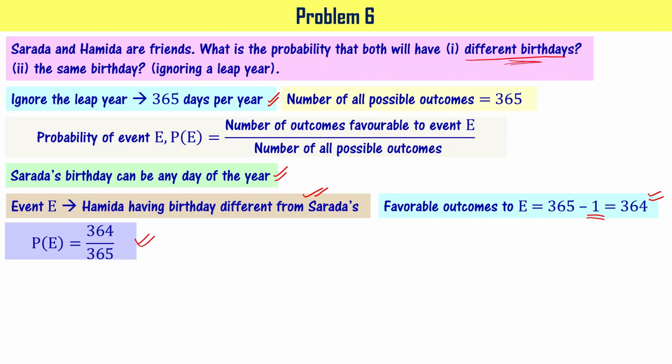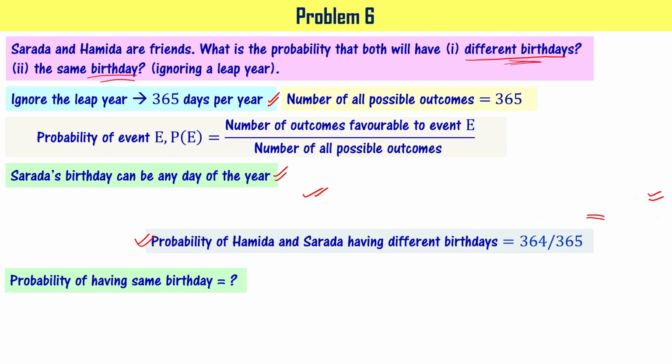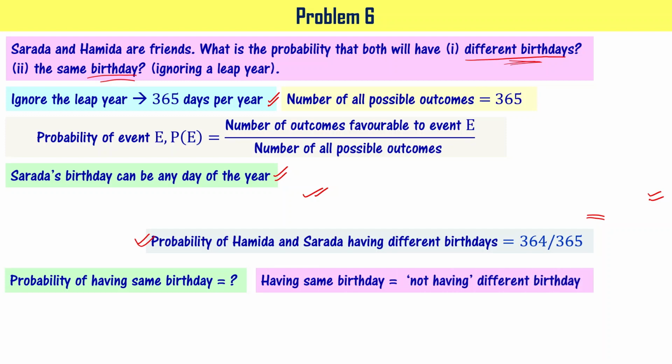Now let's go to the second problem. So what is the probability that both will have the same birthday? Can I say that to get this answer, can I make use of this particular statement where having same birthday equal to not having different birthday, right? Having same birthday means not having different birthday.